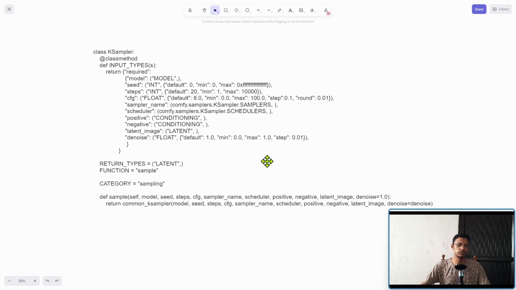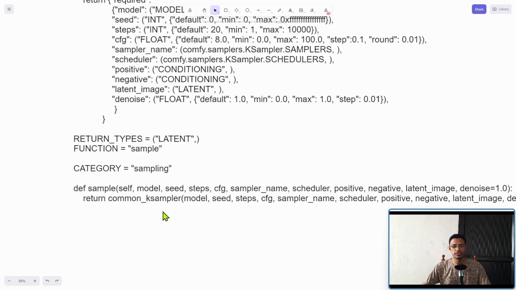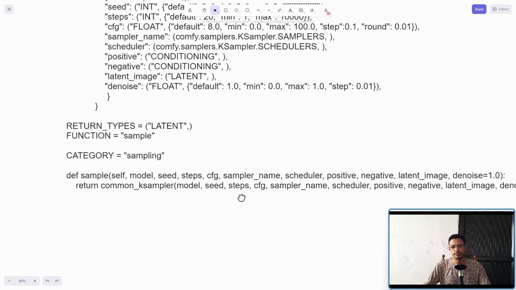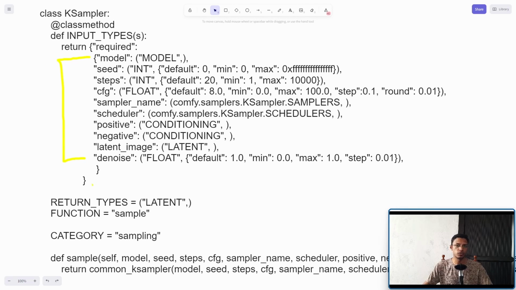By the way, if you're looking to see the code, how exactly this is happening, in the KSampler class, you just have a function called sample, and then inside it, it's using another function called common KSampler. If you want to see the code, you will need to look for the function common KSampler and see how that works. So these are all the inputs that it requires, and then it's just outputting a latent.